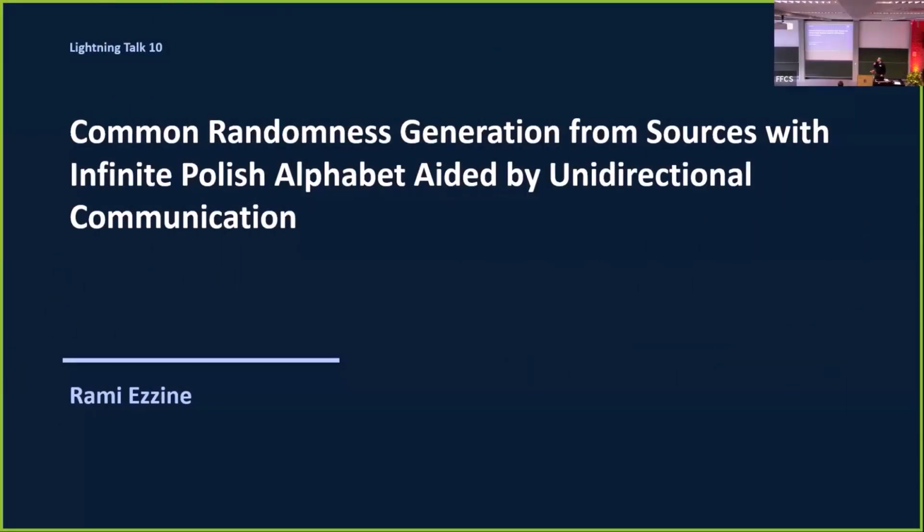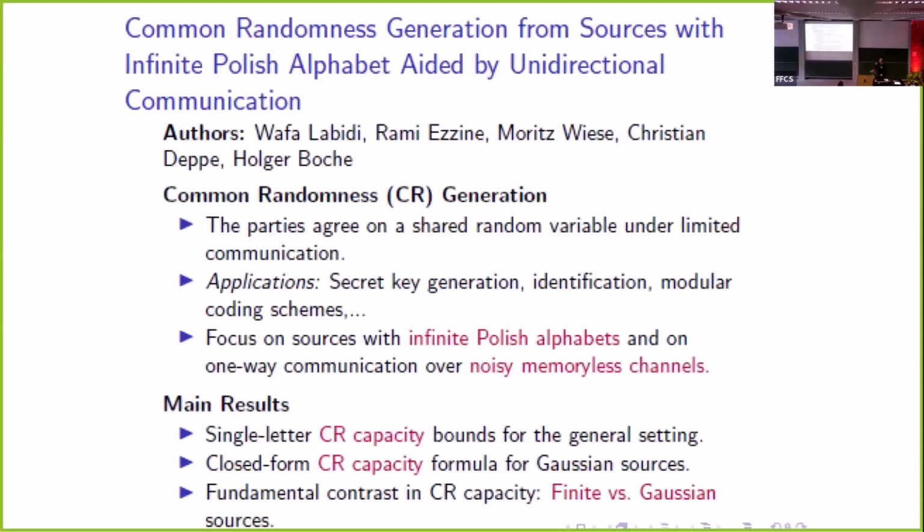Hello, everyone. My name is Ramuzin, and I'm a doctoral researcher at the Technical University of Munich under the supervision of Professor Holger Boche. The poster I present today is about common randomness generation from sources with infinite Polish alphabet aided by unidirectional communication. This is joint work with Wafa Labidi, Moritz Wiese, Christian Deppe, and Professor Holger Boche.